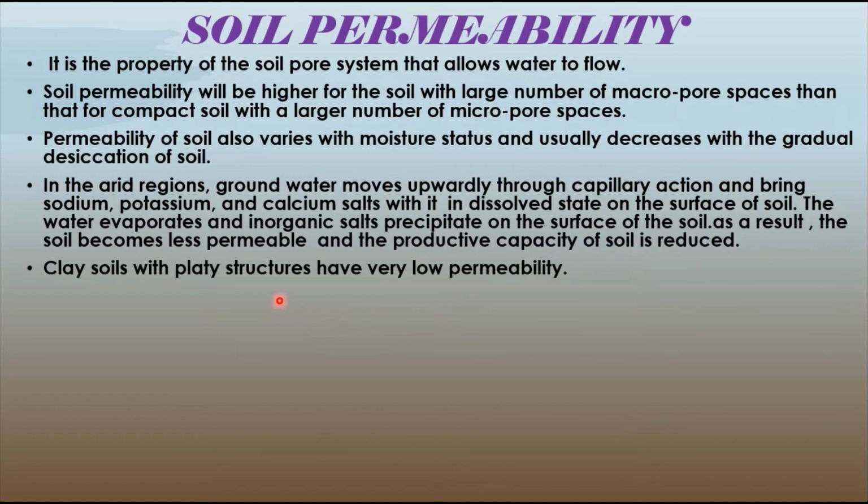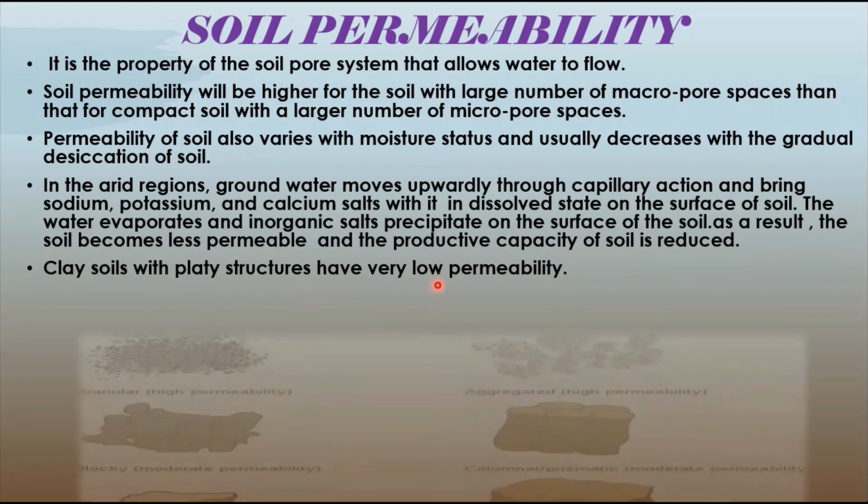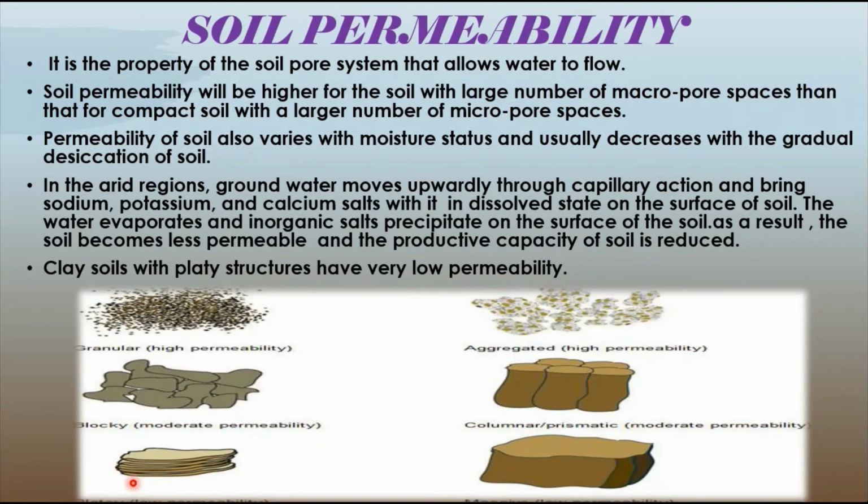And clay soils with what we call platy structures are going to have very low permeability. In the picture you can see the platy structures have low permeability when compared to granular and aggregated soils. The blocky and the columnar or prismatic types have moderate permeability, whereas massive as well as platy types have very low permeability to water.